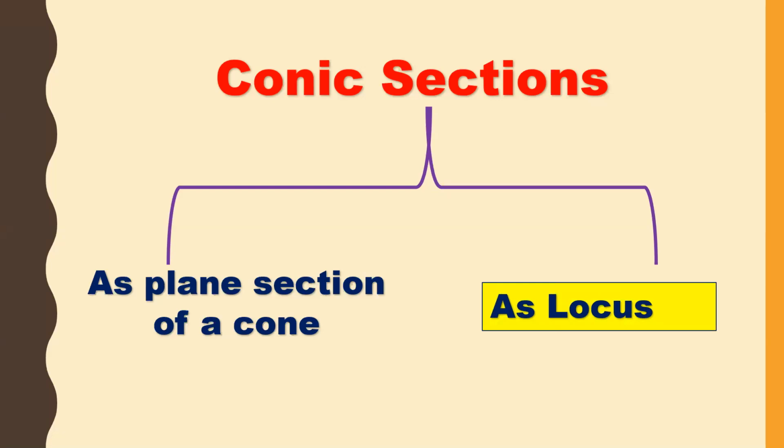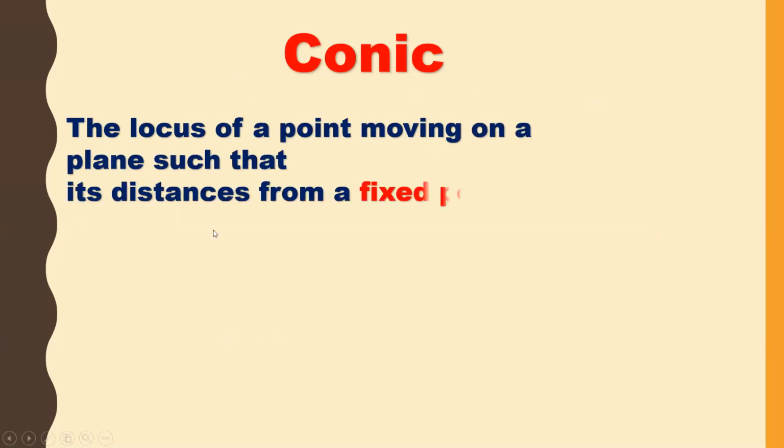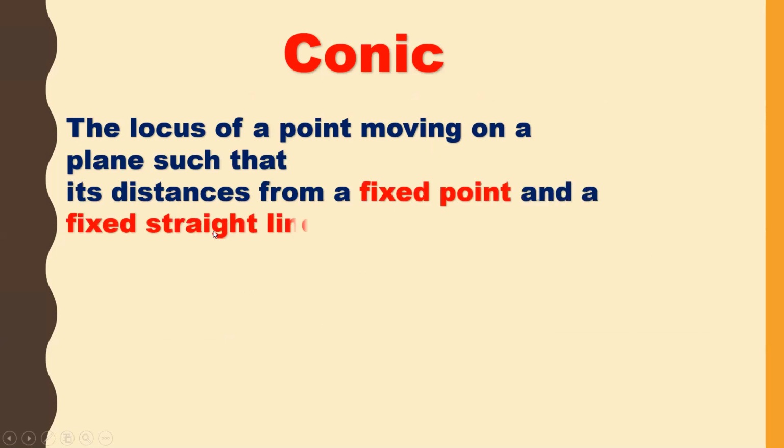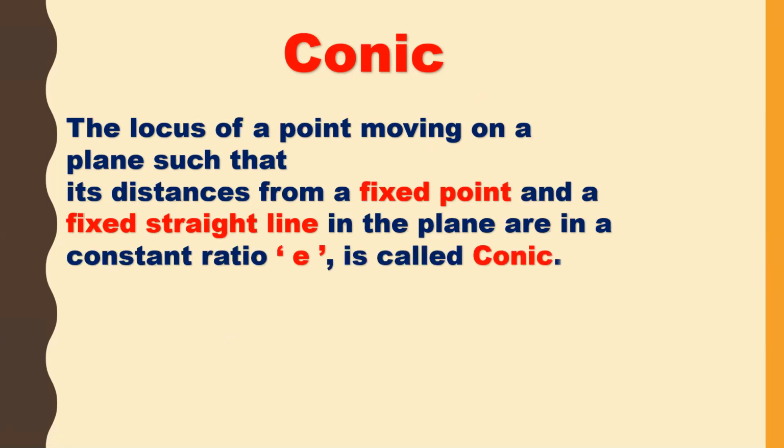The definition of a conic section through locus. This is the most important in the public examination and in the entire chapter, we are dealing with the conic section through locus. So what is a conic? The definition of a conic is the locus of a point moving on a plane such that its distances from a fixed point and a fixed straight line in the plane are in a constant ratio E is called a conic. So this is the definition of a conic.